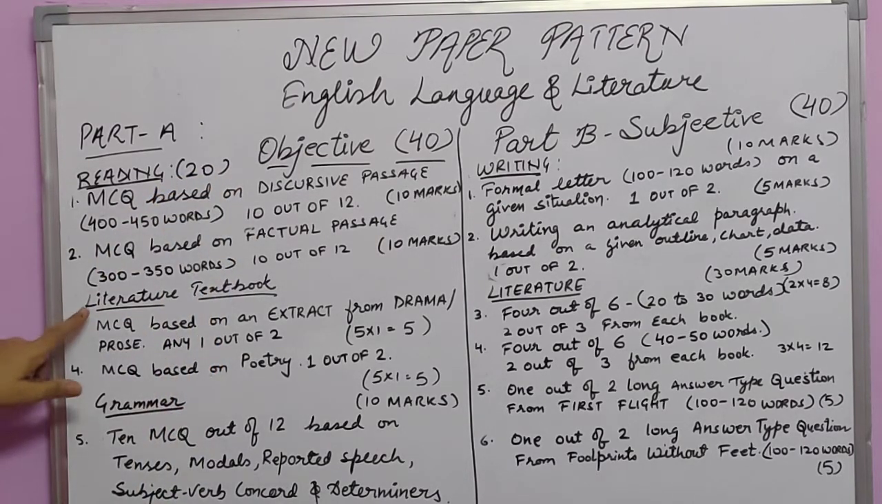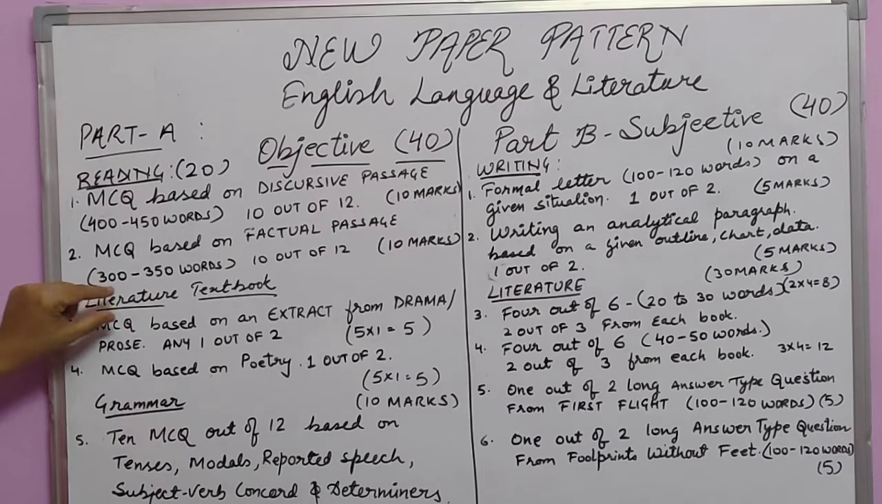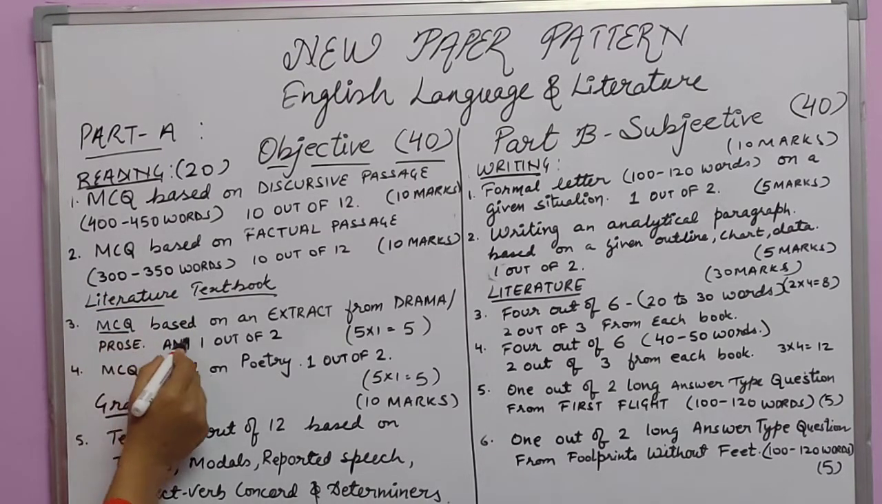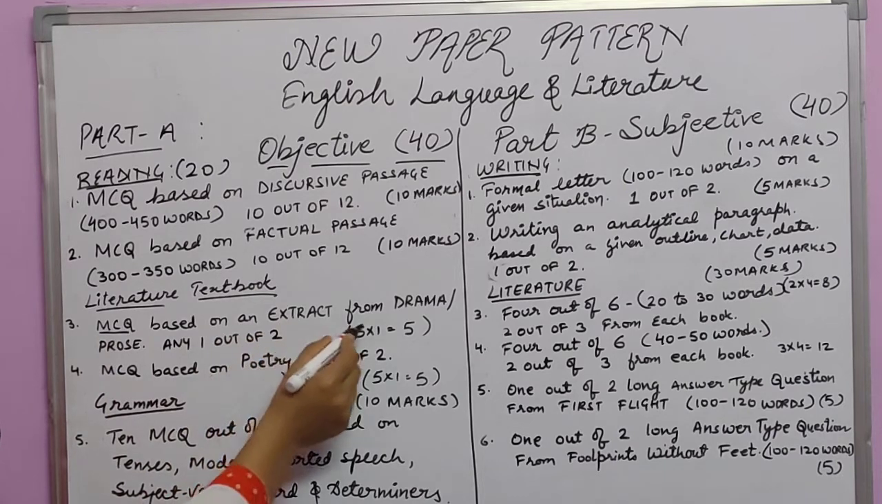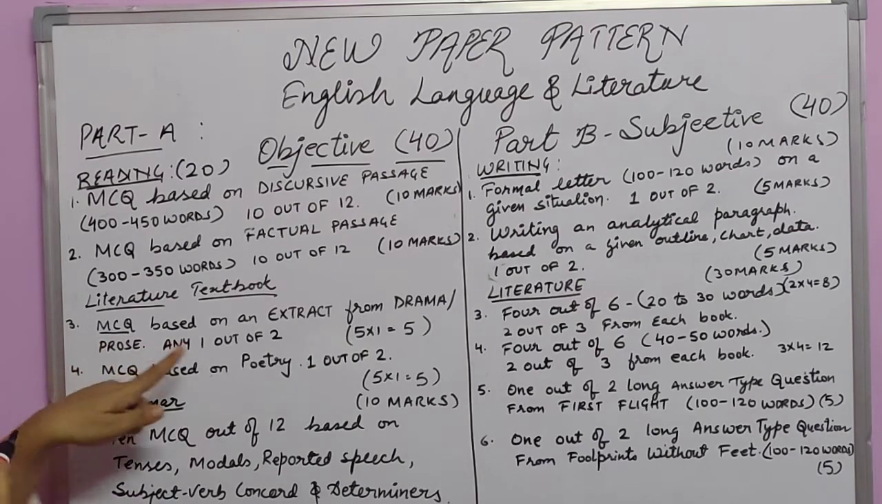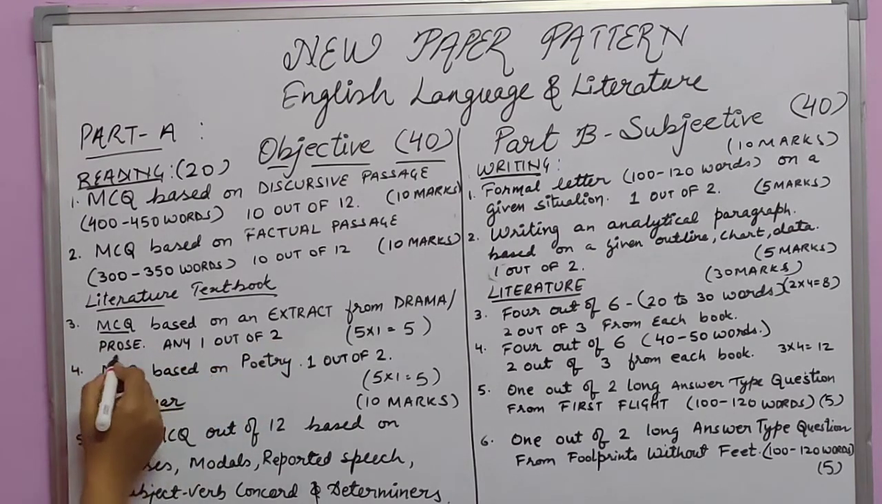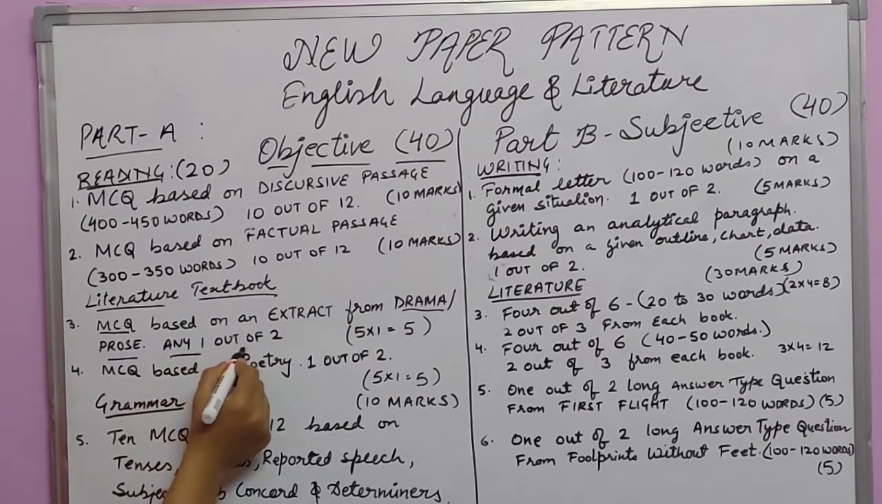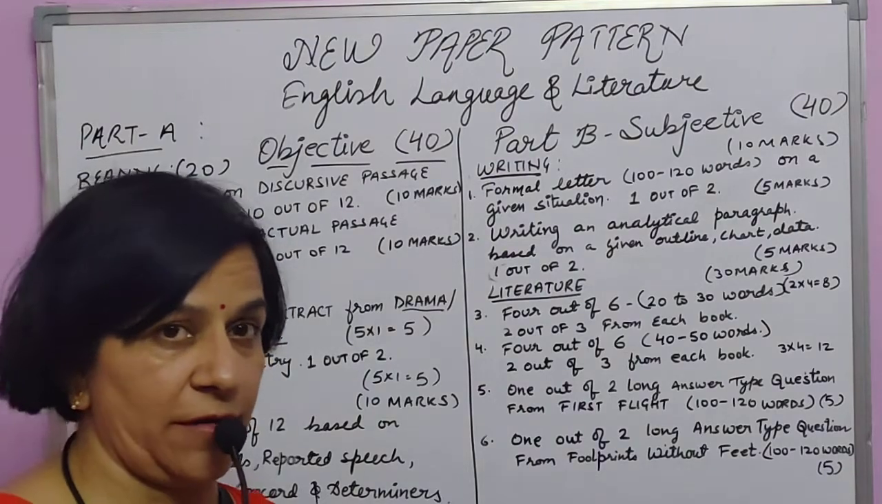Let's see the second part. In Part A itself, first is reading, then it will come to the literature textbook. It will be a multiple choice question based on an extract from drama or prose. Any one out of 2. It means 2 will be given to you and you will attempt 1.